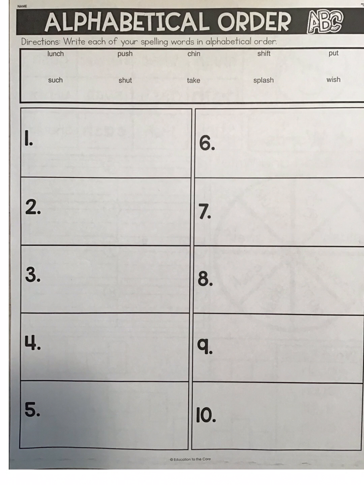Today we are going to be working on alphabetical order. Our directions say, write each of your spelling words in alphabetical order. With alphabetical order, boys and girls, we are only looking at the first letter in the word. So our first word is lunch, but we are going to focus on that L. Our next word is push. We are going to focus on only the P in push.